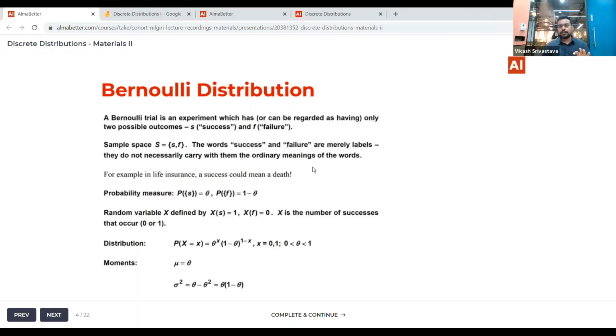But a Bernoulli trial is an experiment where there are only two possible outcomes, that is, a success or a failure. So for a Bernoulli trial, the sample space will have only two possible elements, S and F. S denotes your success and F denotes your failure.